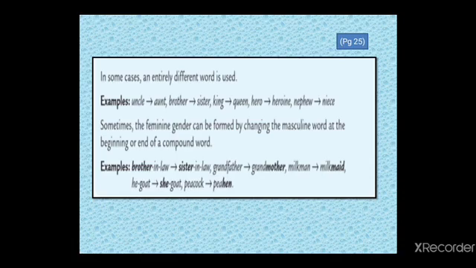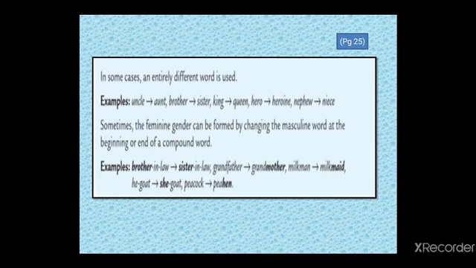Sometimes the feminine gender can be formed by changing the masculine word at the beginning or end of a compound word. Yes, at times we simply change the compound word at the end or at the beginning of a masculine noun, and we make it into a feminine noun.